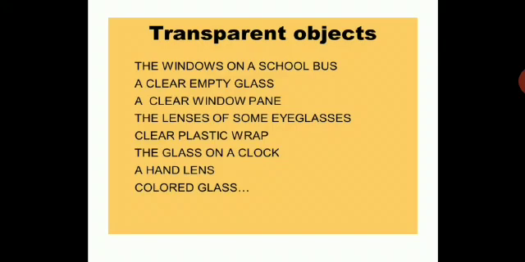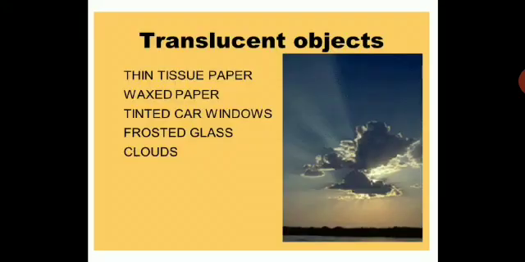Transparent objects: you can have some examples which you see in your day-to-day life. The windows on a school bus, a clear empty glass, a clear window pane, the lenses of some eyeglasses, a clear plastic wrap, the glass on a clock, a hand lens, colored glass, and so many examples which you see in your day-to-day life. You can add to the list. When you try to understand the concept, you can add many more examples in your mind.